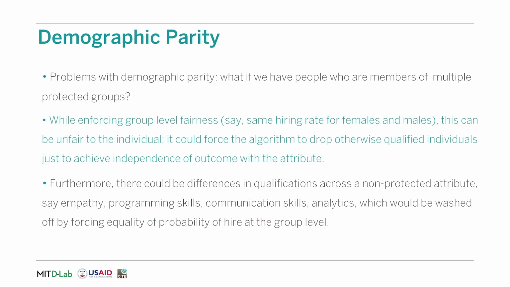There are multiple problems with demographic parity. One would be that the definition we just discussed would not hold if we had individuals who would be members of multiple protected groups. By enforcing group-level fairness for one attribute, we would still violate group fairness for other attributes, or combinations of attributes such as subgroups of the population. Furthermore, while enforcing group-level fairness, for example the same hiring rate for females and males, that could still be unfair to individuals. It could force the algorithm to drop otherwise qualified individuals just to achieve independence of outcome with the attribute.